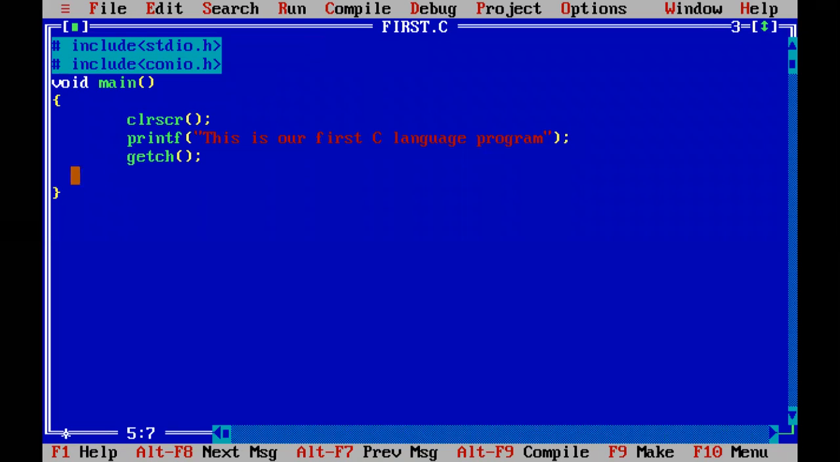Next line is the printf function. This function is used to display any message, any variable, or any expression. So we can use a printf function for this purpose. And keep in mind,